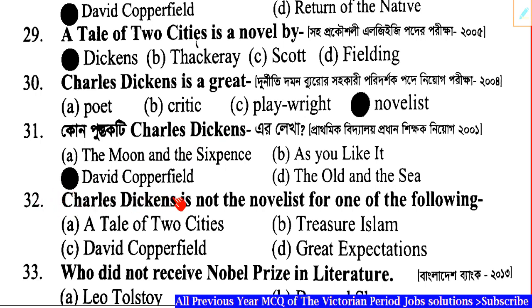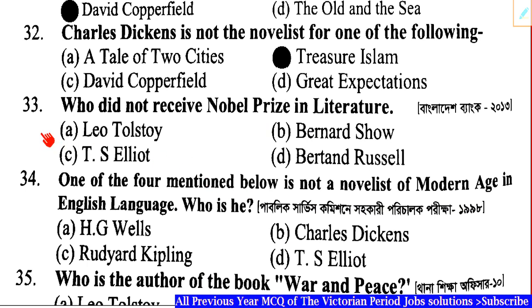Question number 32. Charles Dickens is not the novelist of one of the following. Correct answer: Option B, Treasure Island. Question number 33. Who did not receive the Nobel Prize in Literature? Correct answer: Leo Tolstoy.